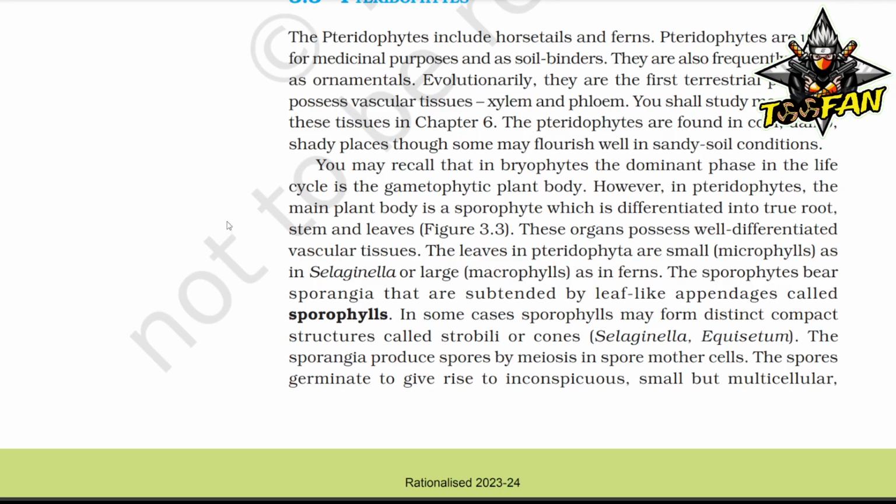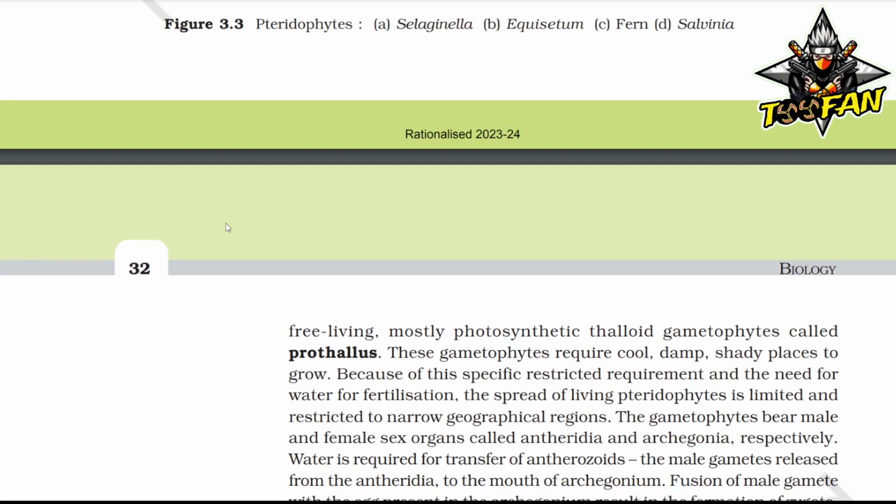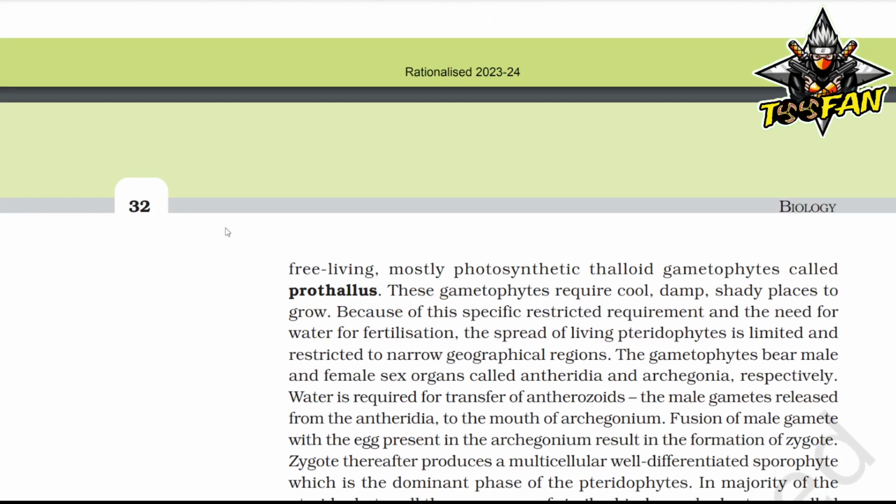In Selaginella and Equisetum, the sporangia produce spores by meiosis in spore mother cells. The spores germinate to give rise to inconspicuous, small but multicellular, free-living, mostly photosynthetic thalloid gametophytes called prothallus. These gametophytes require cool, damp, shady places to grow because of the specific restricted environment and the need for water for fertilization. Thus the spread of living pteridophytes is limited and restricted to narrow geographical regions.